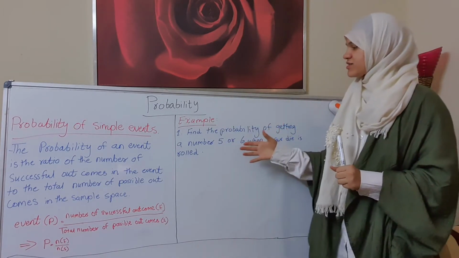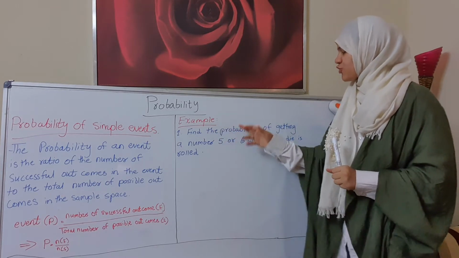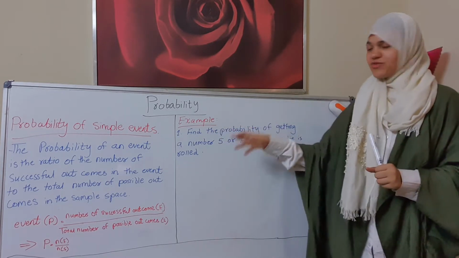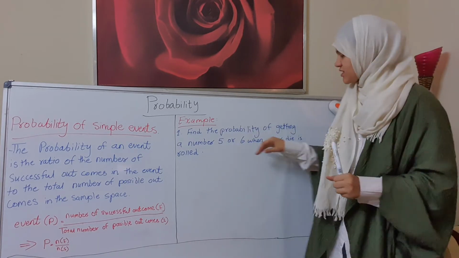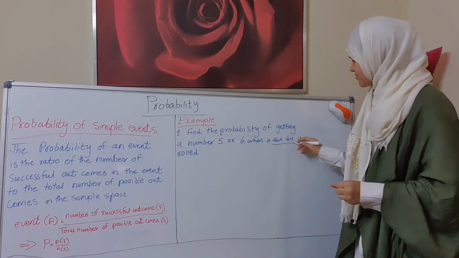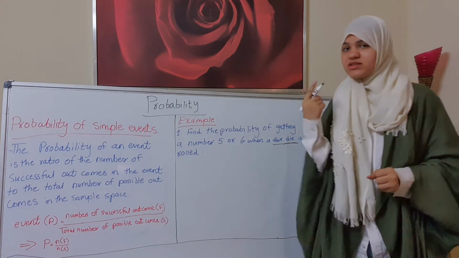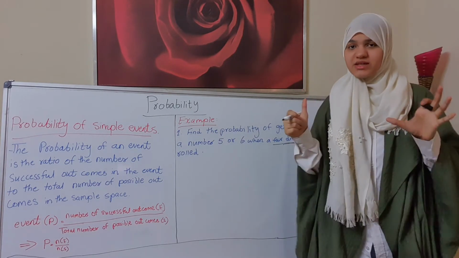Here, this example says: find the probability of getting a number 5 or 6 when a fair die is rolled. Now he said a fair die, right? So that means we have one die, and one die has 6 numbers.